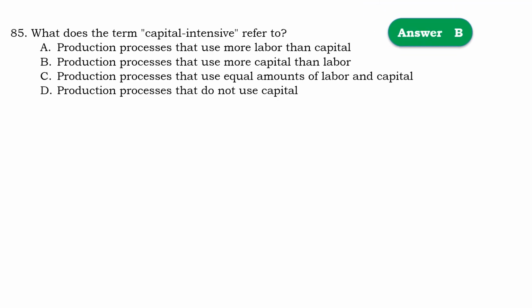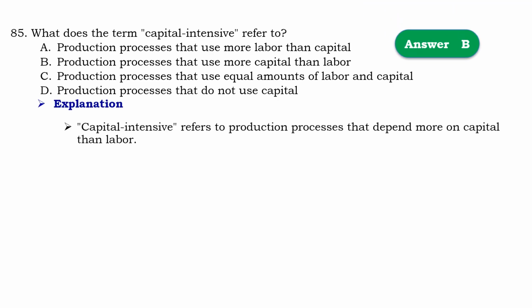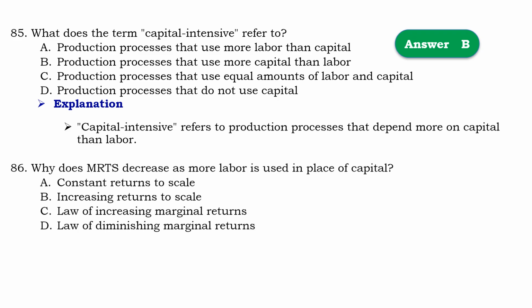So that should be B, the production process that use more capital than labor. Means that capital intensive refers to the production process that depend more on capital than labor. Question number 86. Why does marginal rate of substitution decrease as more labor is used in place of capital?